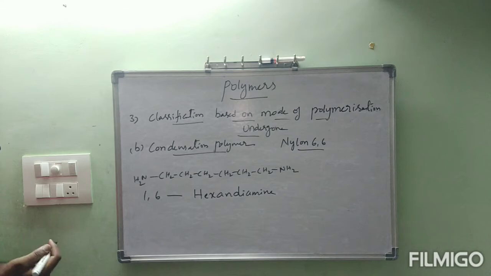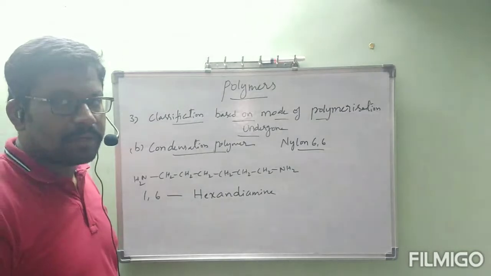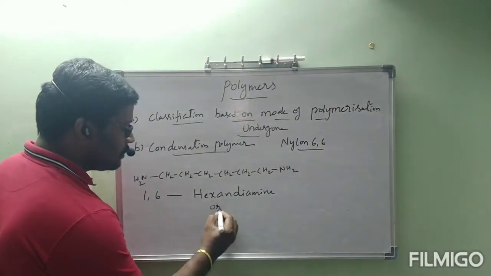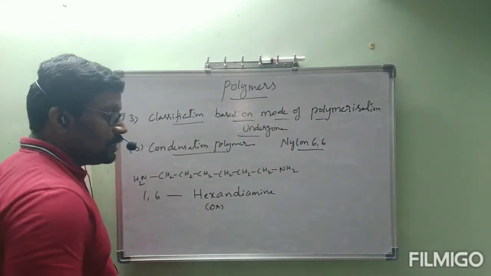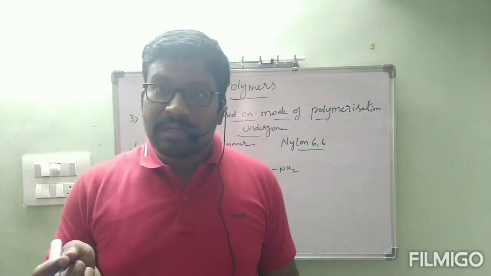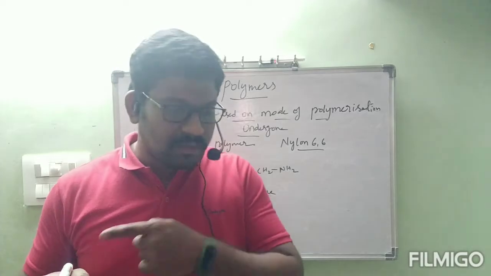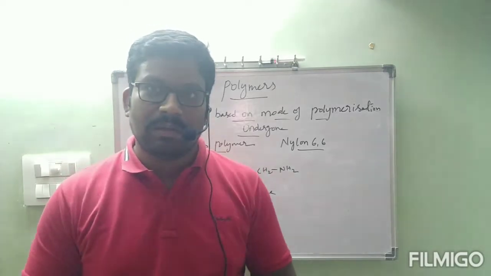What is the name of this compound? Hexane-1,6-diamine. But one more name is there, the common name. This is the IUPAC name. In the polymers chapter, instead of IUPAC names, common names are familiar. So we have to be habituated to common names while this polymers chapter is going on. Okay, ma?